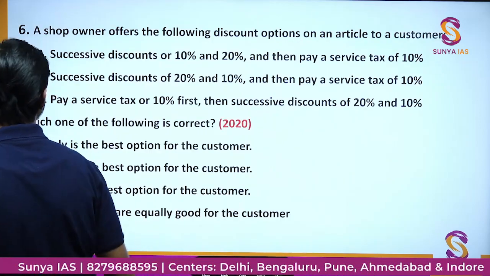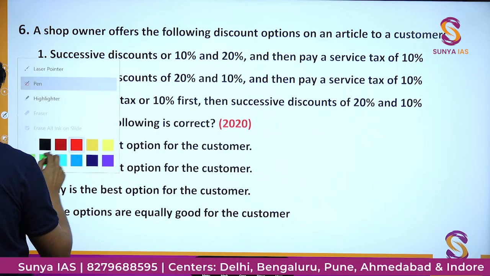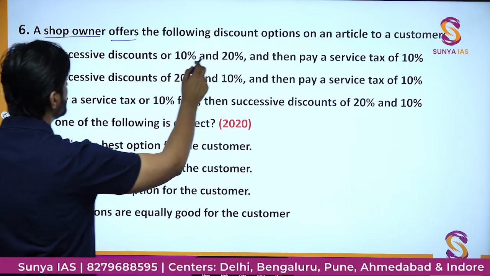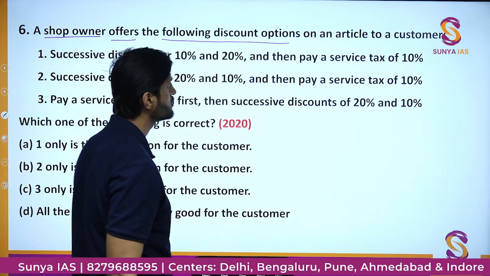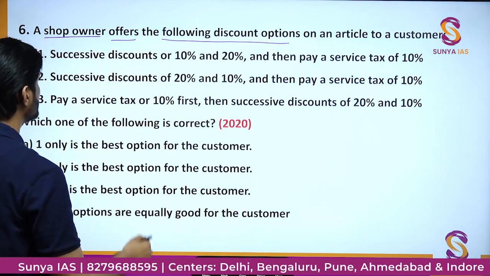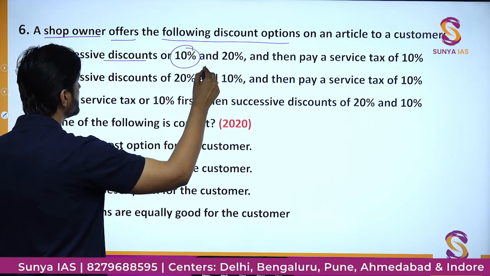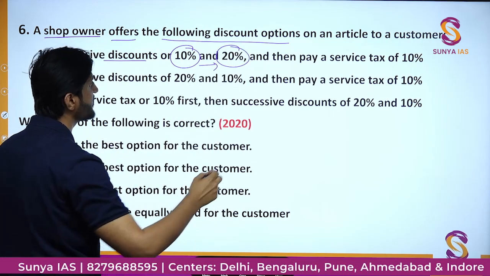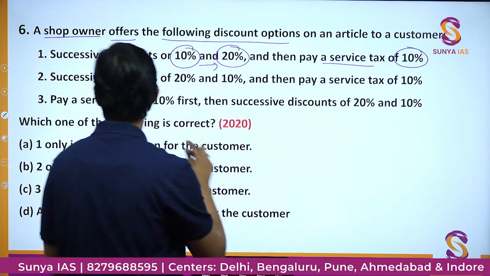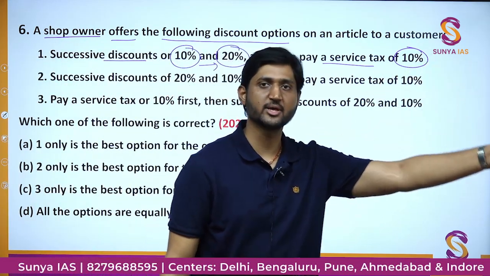So moving on, this is question number 6 and I'll explain the theme to you. There is a shop owner who is offering the following discount options to a customer. Okay, what are the options? He will provide discounts initially of 10%, then 20%, and then finally you will have to pay a service tax of 10%. The first option is this, that is, you get 2 discounts one after another and then you get to pay the service tax.